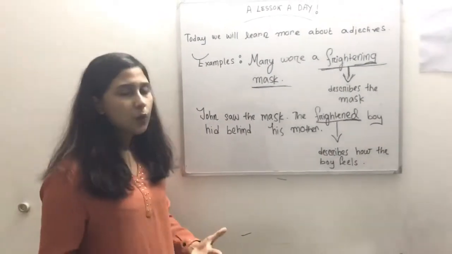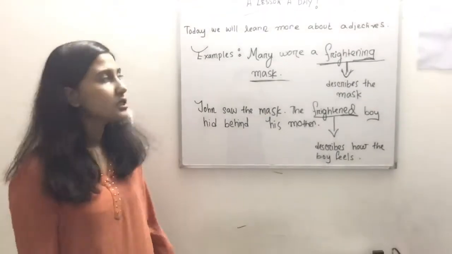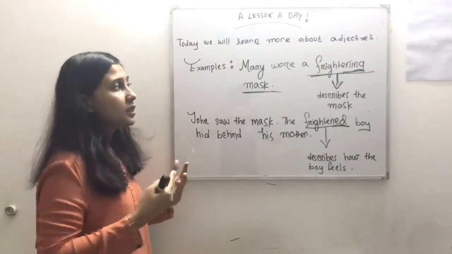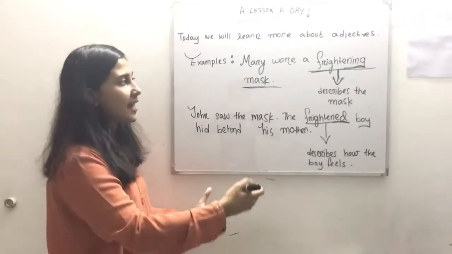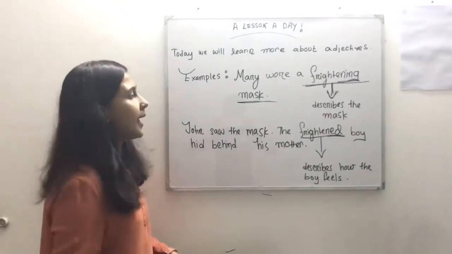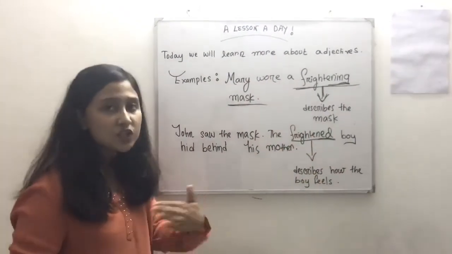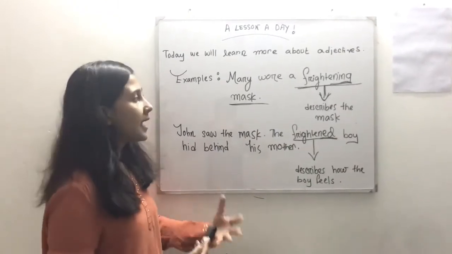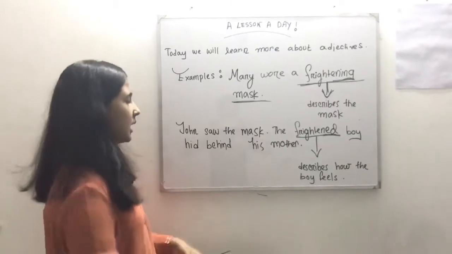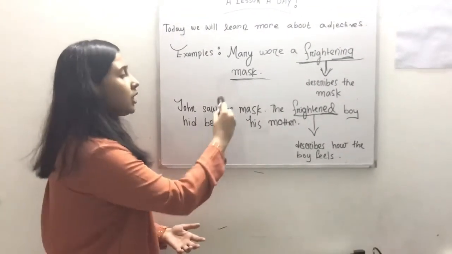Alright, so now we will move on to some examples. I've written here, Mary wore a frightening mask. In this sentence, I've added ing to the word frighten, and that is why it's describing the mask, as I mentioned in the definition that ing and ed have two separate meanings. In another example, John saw the mask.